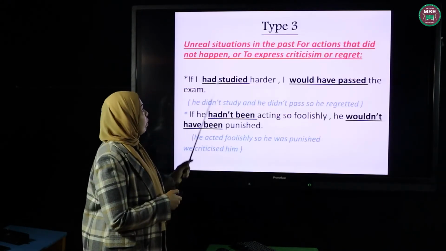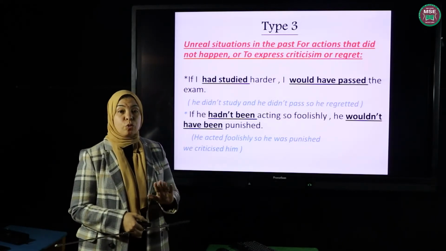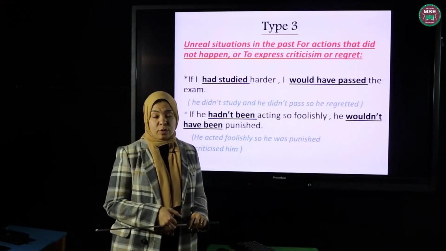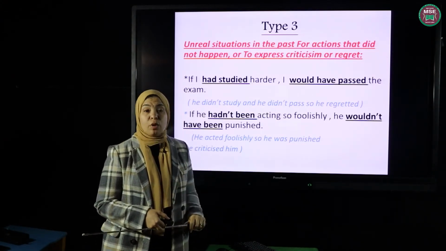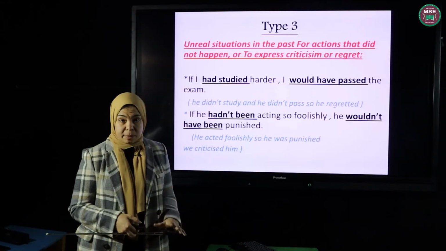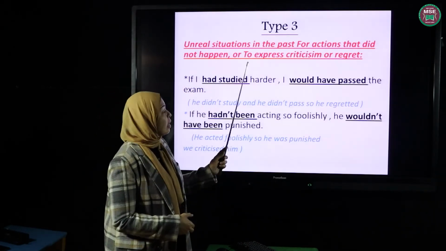Now, we will go to the third type. The third type is totally different from the second and the first. Usually we use it to express regret or to criticize, criticism. The third type, we call it unreal situations in the past.